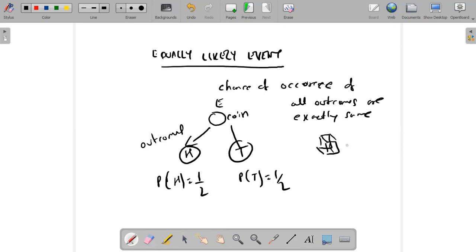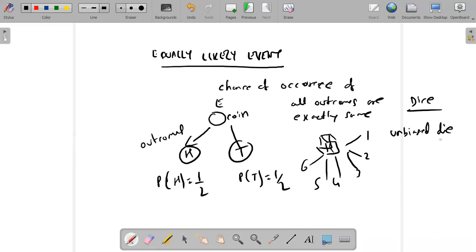Or for that matter, a dice. If you roll a dice, you can get 1, 2, 3, 4, 5 or 6. All the numbers have equal chance of occurrence. Not that every time 3 will come or 4 will come. Then that is called a biased die. We are talking about an unbiased die. So in an unbiased die, when we roll a dice, what is the probability that 1 will come? It is 1 out of 6. What is the probability that 2 will come? That is also 1 by 6. Probability of 3 is 1 by 6. So every number has got equal chance of occurrence. So these kind of events are called equally likely events.